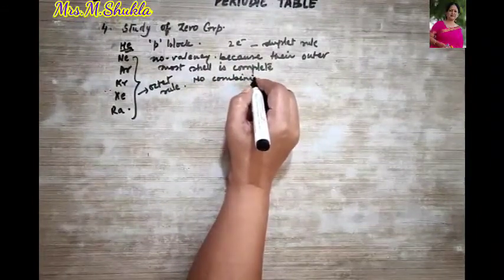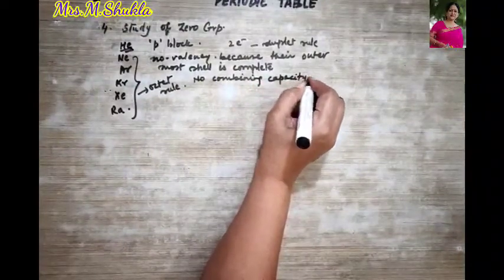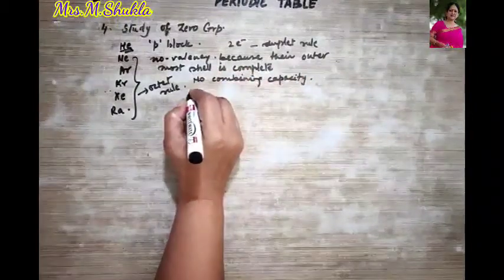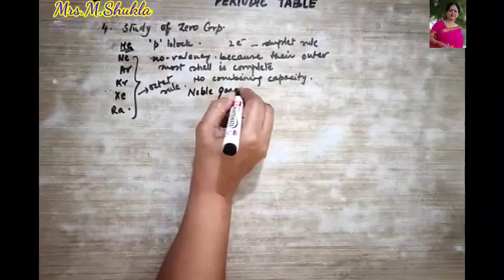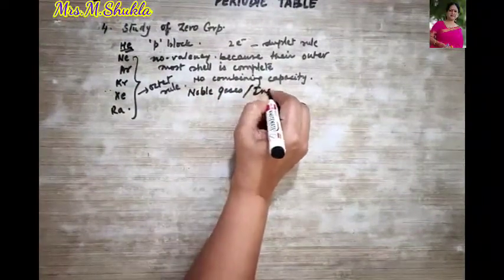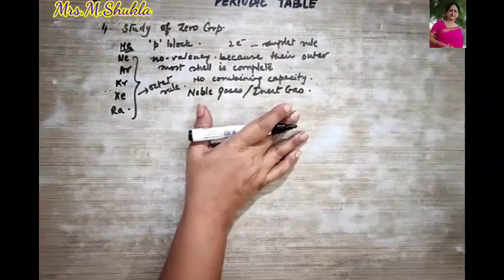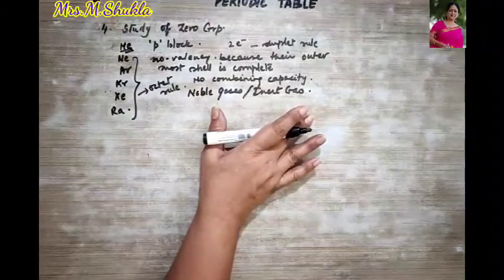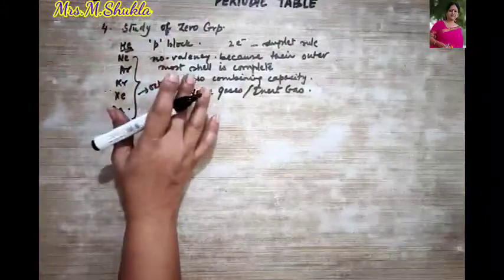And therefore they do not react with any other element, and therefore what are they termed as? They are called noble gases, or they are also termed as inert gases. Is this point clear? Then they do not react under any ordinary conditions, but they definitely have individual properties.